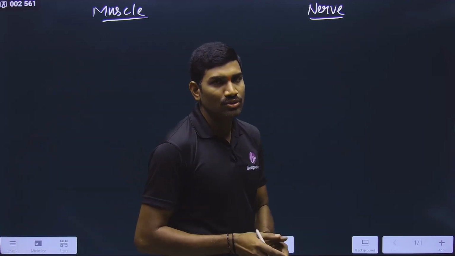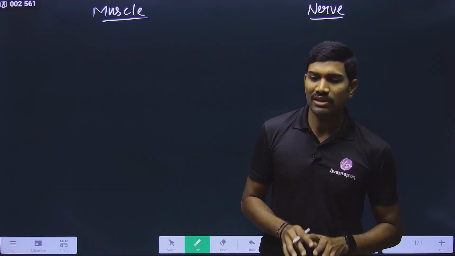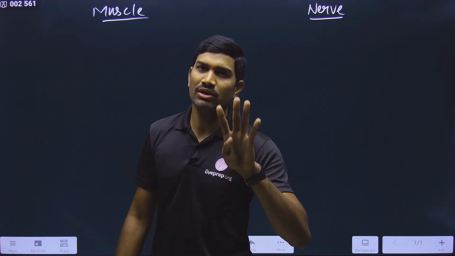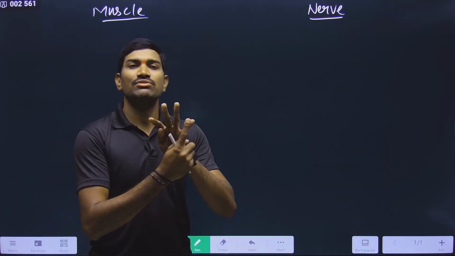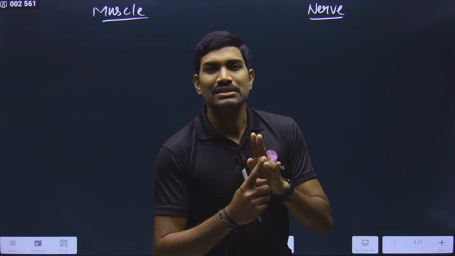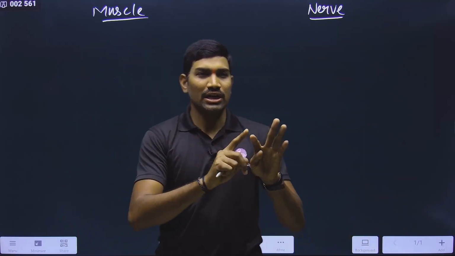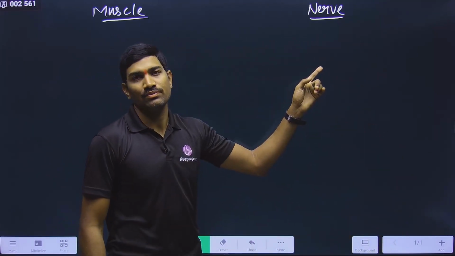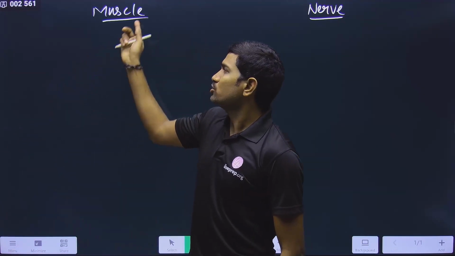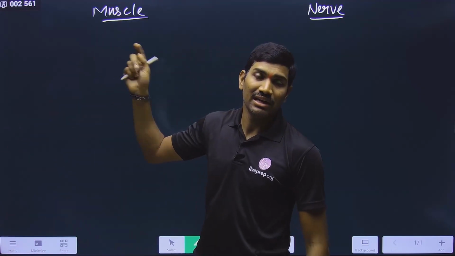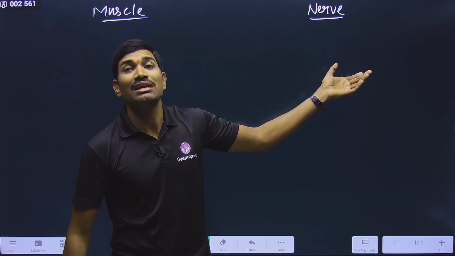Already I told you that we are talking about a total of 4 types of tissues. What are these 4 types of tissues? First one is epithelial tissue. Second one is connective tissue. Third one is muscular tissue. And the fourth one is neural tissue. Yes or no? In the muscular tissue, we are talking about the muscle, and in the neural tissue, we are talking about the nerve.